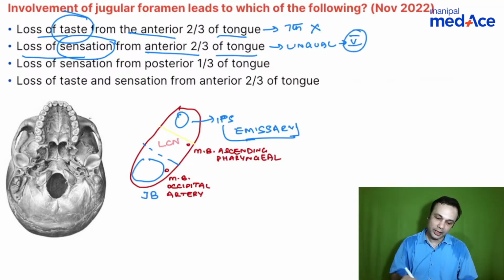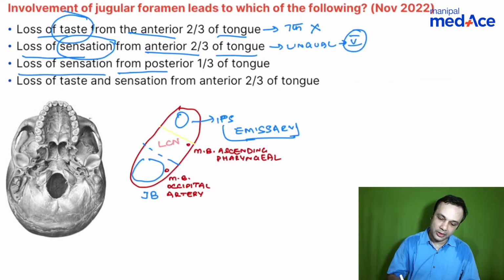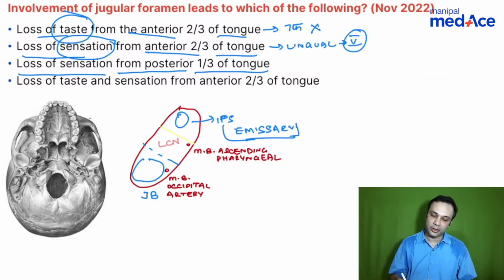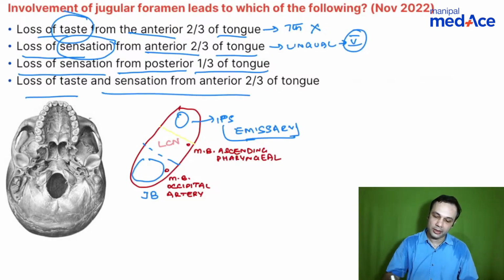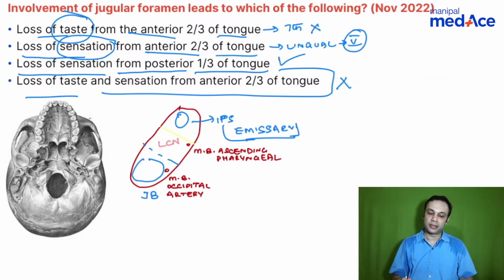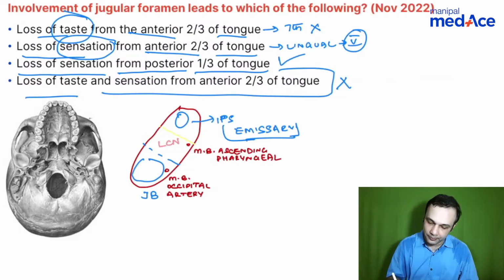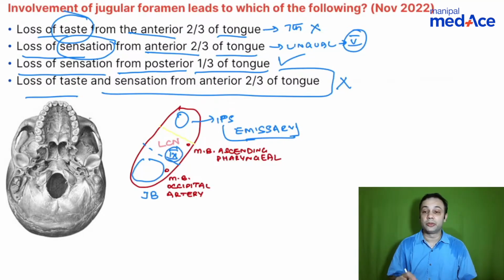5th nerve, right? And then you're talking about loss of sensation from the posterior 1/3 of the tongue, and loss of taste and sensation from the anterior. This is already ruled out. So this is the answer, right? So which nerve? 9th nerve. So the 9th nerve is responsible for sensation to the posterior 1/3 of the tongue, right?